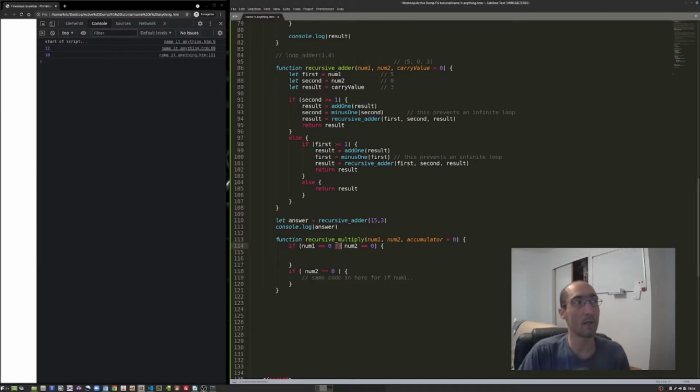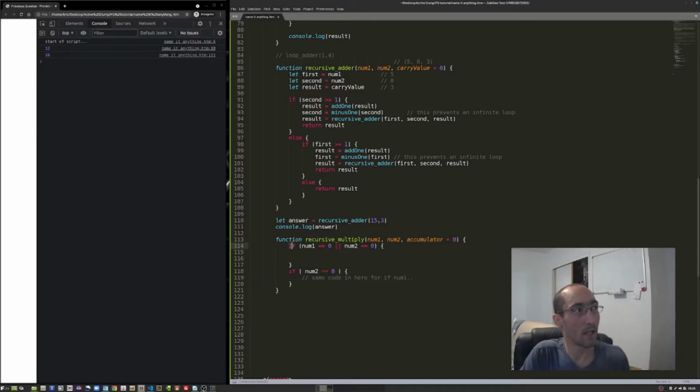So what we're saying in lexical English is we're defining a function. We're calling it recursive multiply is its name. It's expecting at least two values that are numbers. The wording here isn't what makes them numbers. It's just that that's what we're inputting when we're testing it. These values will take anything, but this isn't a programming course, so I'm not going to teach you how to do proper data type checks for this lesson. This is about recursion. Our accumulator here is what we're going to be using inside of our function when we keep calling ourselves like we did up here, and that's what's going to be storing our result.